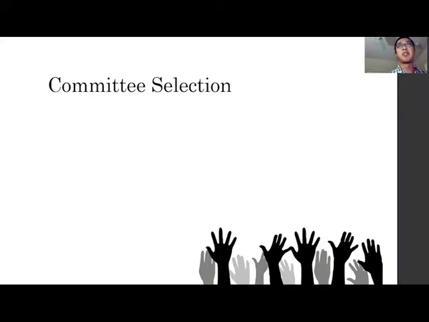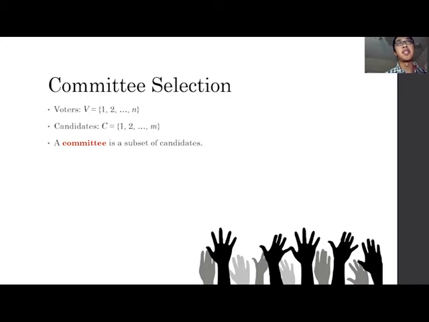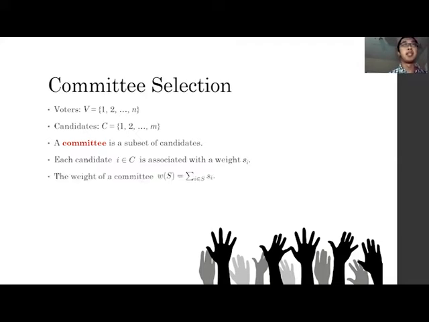So in this paper, we consider the problem of committee selection. We are given a set of n voters and m candidates, and we call a subset of candidates a committee. Each candidate is associated with a weight s_i, and the weight of a committee, w(S), equals the sum of weights of the candidates in the committee. The goal is to find a committee of weight at most k, for a given weight limit k.